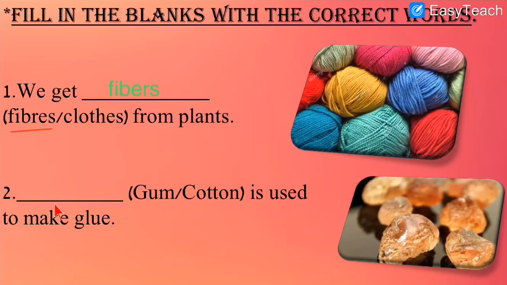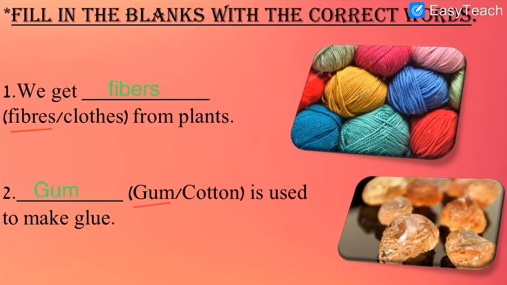Next, dash is used to make glue. So as you can see on your screen, as I told you, that we get glue or we get gum from kika tree. So how can you make glue? Can you make glue with the help of cotton? No, we get glue from gum, from kika tree, right? So gum is the correct answer. Let us write over here gum.